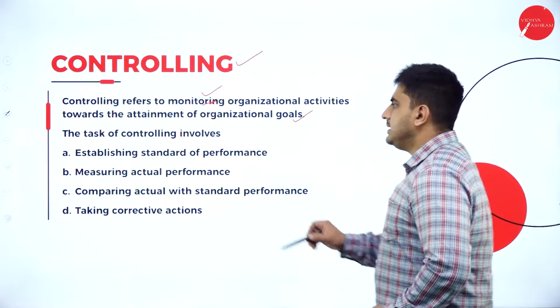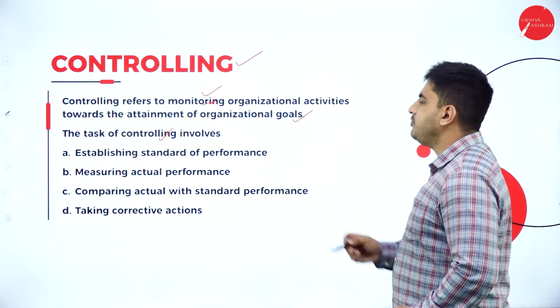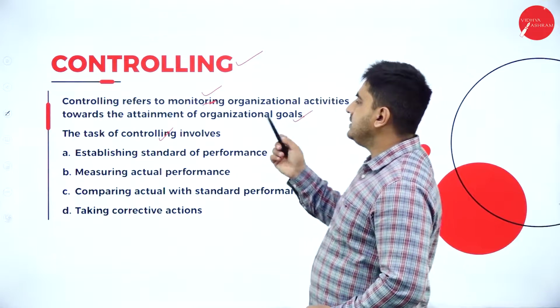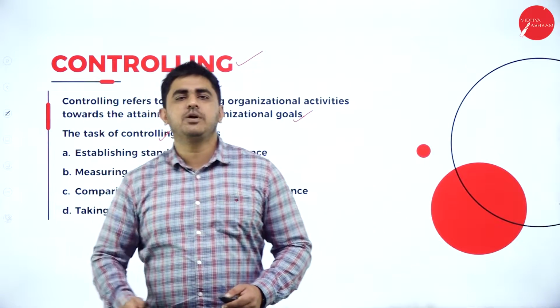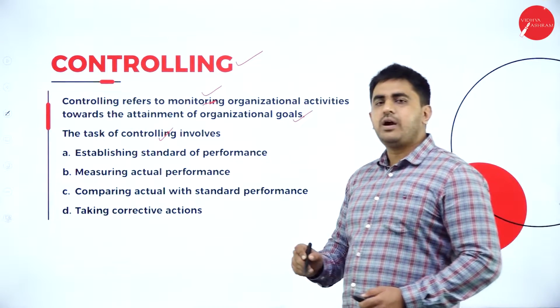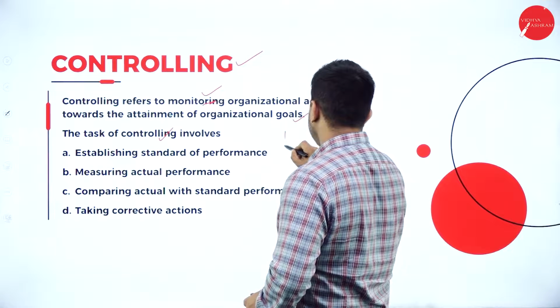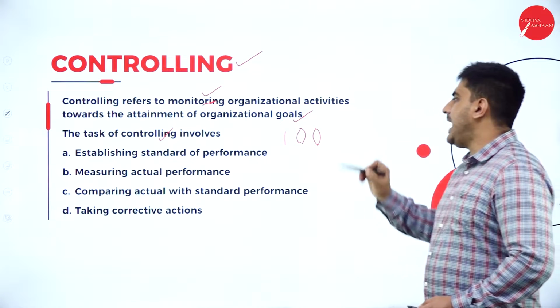The task of controlling involves establishing a standard of performance. For example, the manager will come and tell the production team, you people will have to produce 100 products today. This is the standard.